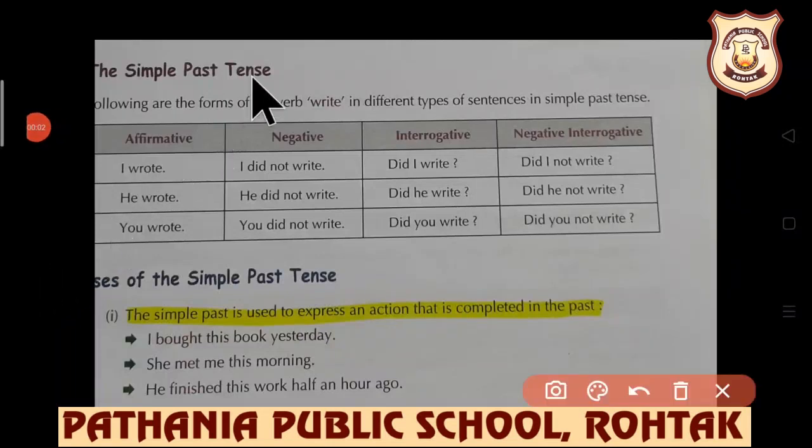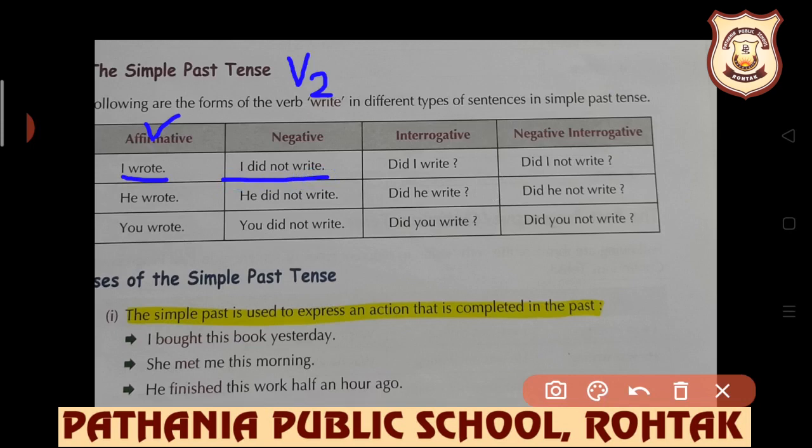Students, always remember that in past tense we use the second form of the verb. So its formation is subject plus second form of the verb plus object. If affirmative is there, then the formation is subject plus second form of the verb. If negative is there, then subject plus did not plus first form.